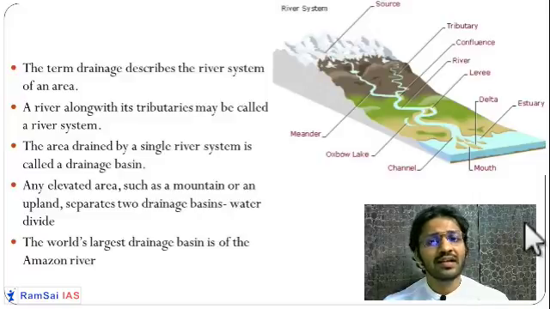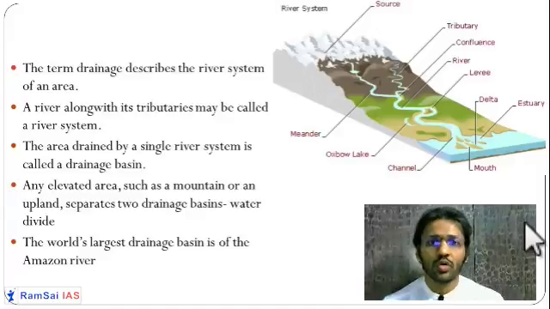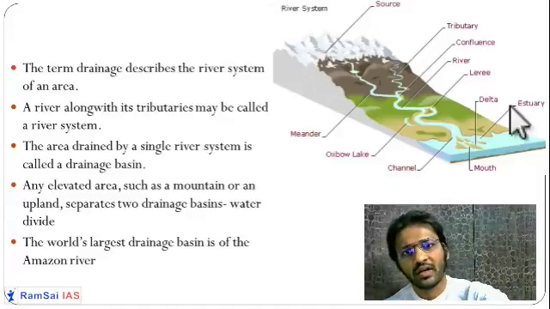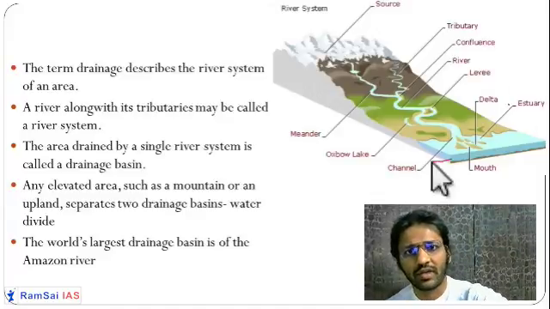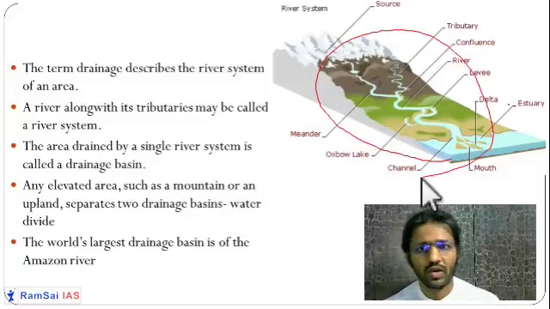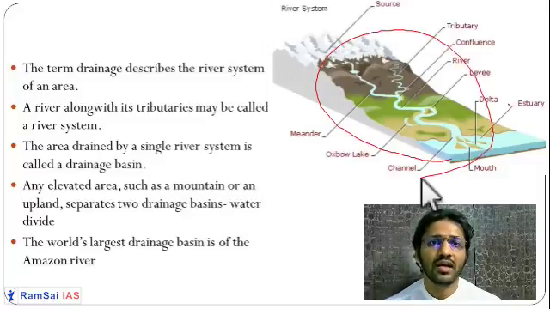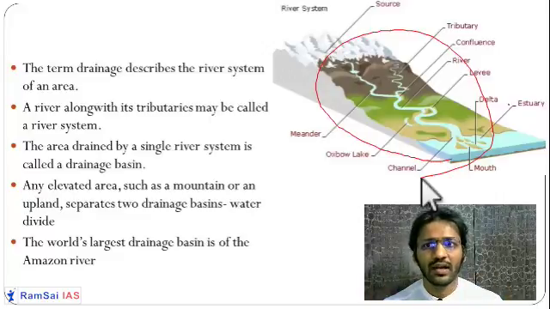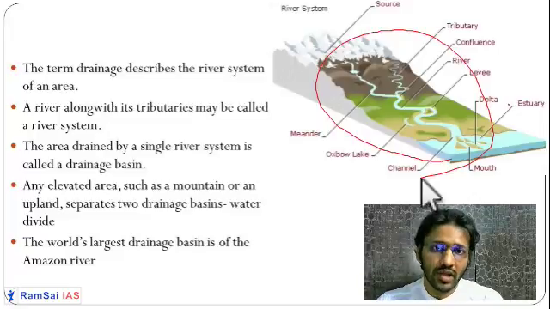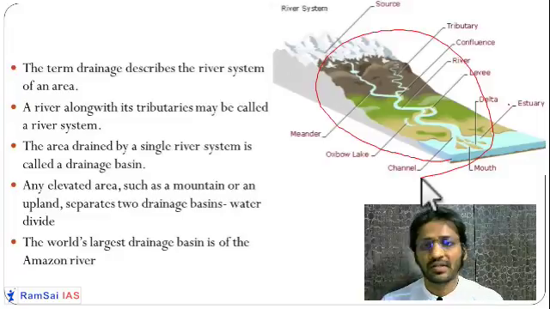So friends, let us understand certain terminologies in the drainage system. Drainage is an area. Now you can see this is a drainage system of a river. This is an area of a river and its tributaries. You can call it a drainage, a drainage system, or a river system. So the river, its tributaries and their tributaries, we call them together a river system.